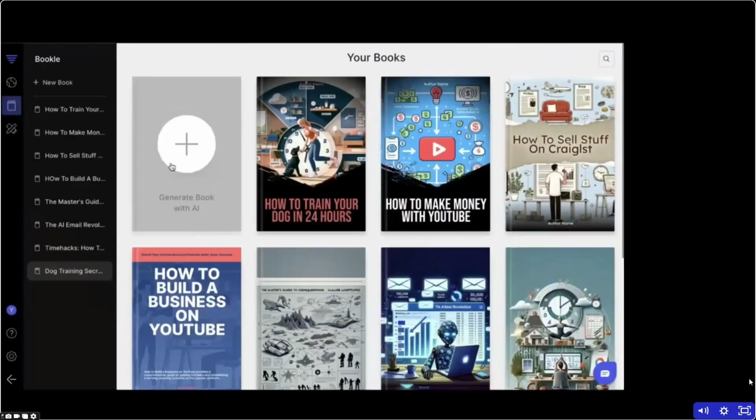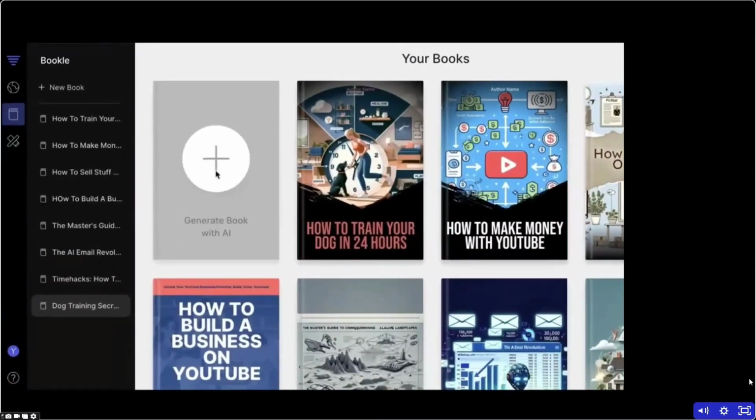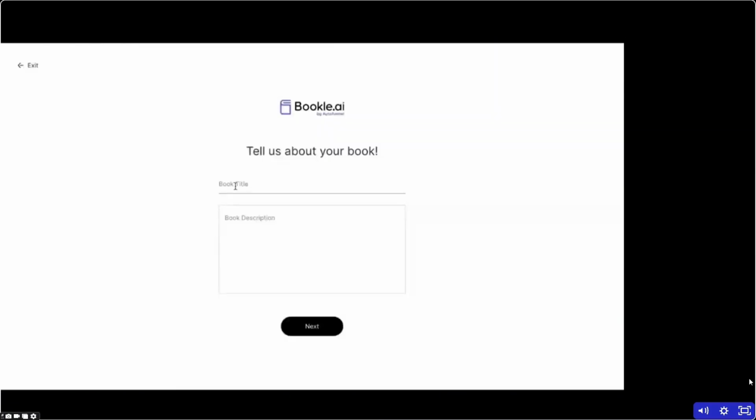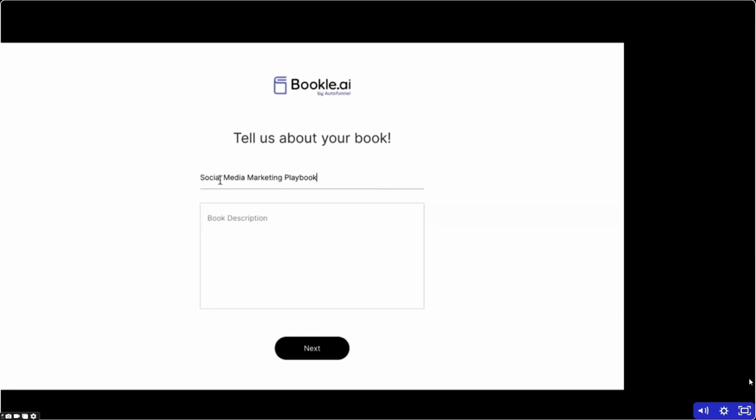The first thing I'm going to do is generate a new book by clicking the plus sign. This book is going to be called the Social Media Marketing Playbook, and we're going to create a book here that's going to help people grow their social media. AI is going to do it. And remember, the cool thing about Bookle is it's the only AI software in the world that creates books with your ideas in it. So if you actually know about social media or whatever you're building, you can inject those ideas into the software.